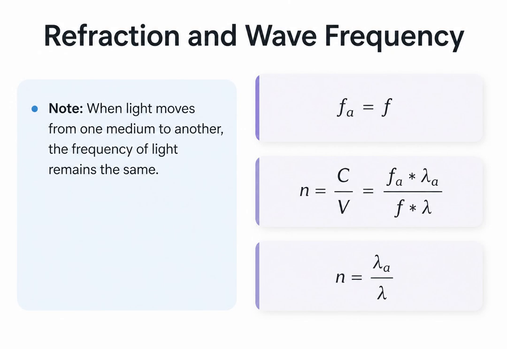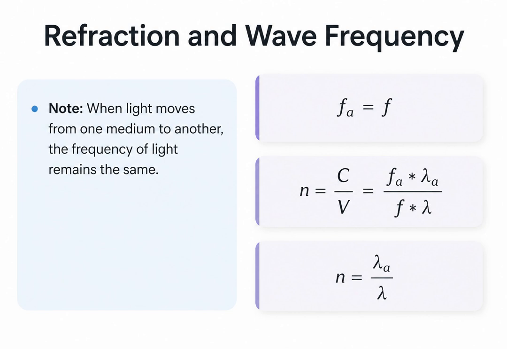Here is a crucial point to remember about refraction. When light moves from one medium to another, its frequency remains absolutely constant. The wave might slow down and its wavelength might compress, but the number of cycles per second does not change. If we let Fa be the frequency in air and Fb the frequency in the medium, they are equal.